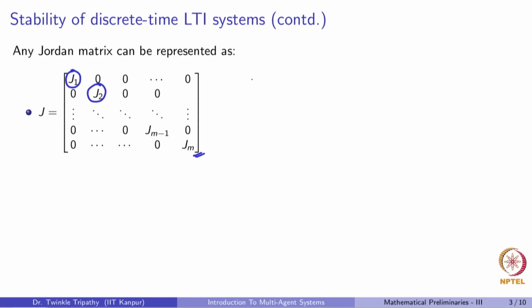Sometimes a given eigenvalue lambda can have multiple Jordan blocks associated with it, meaning the geometric multiplicity of lambda is greater than 1. In order to analyze J to the power k, we will need to analyze what happens to J1 to the power k, J2 to the power k, and so on.